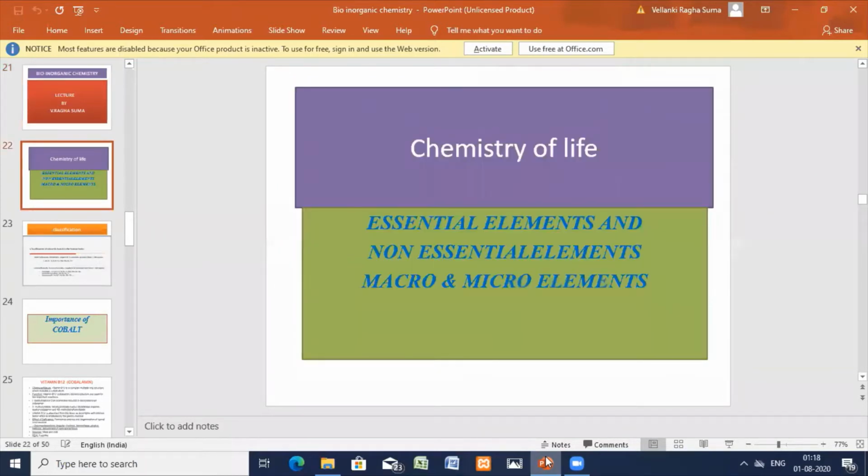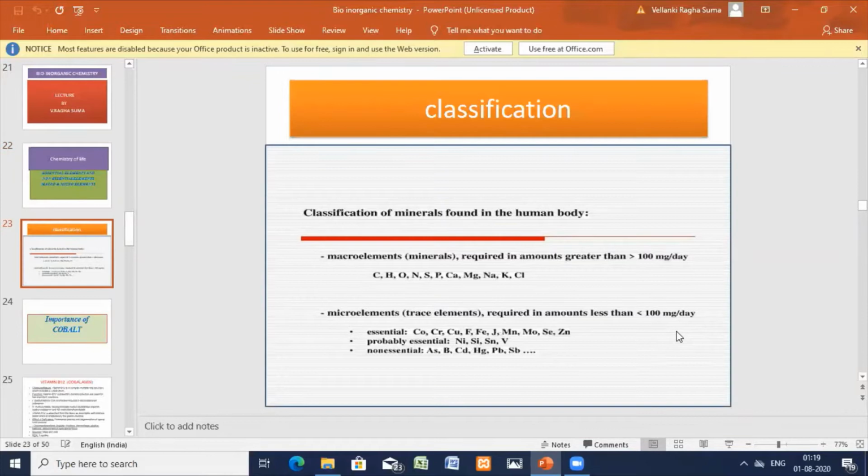So, I have already explained this, the chemistry of life. Living bodies are made of many compounds having many elements, and all the reaction processes are nothing but this. Now we have classified essential elements into macro elements and micro elements. The elements which are required in more than 1 mg per day are the macro elements. For micro elements, which are less than 1 mg, that's a printing mistake.